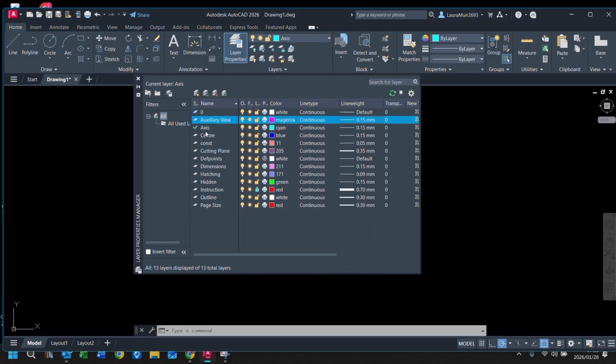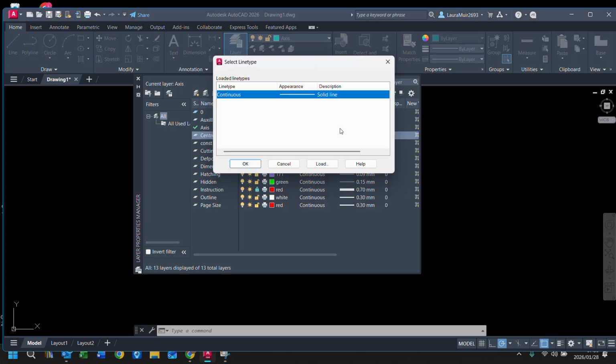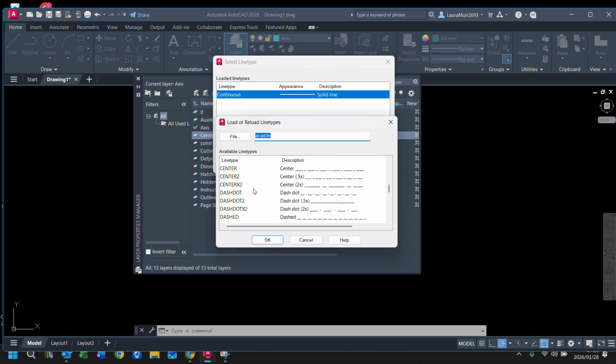Axis is cyan. Center is blue. But over here, where it says continuous, there's my problem. I go to continuous, I go to load, and I find center 2. Not center times 2, center 2.